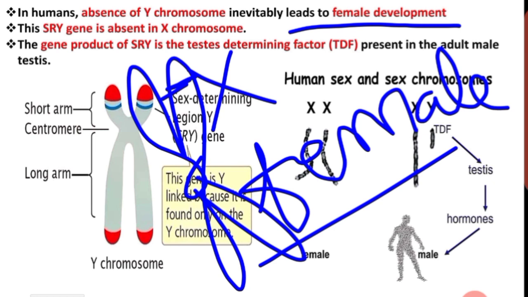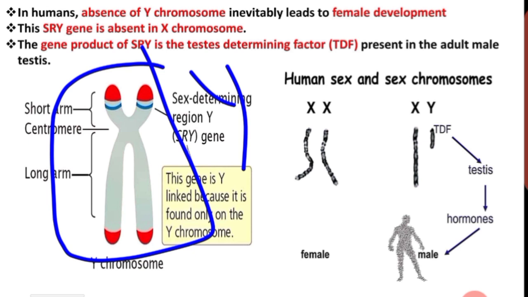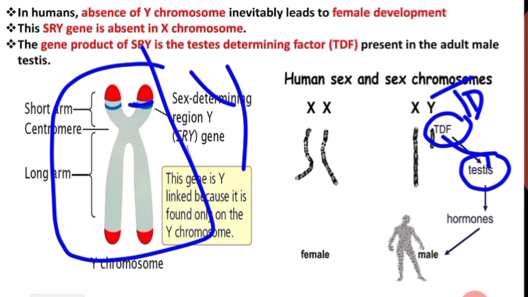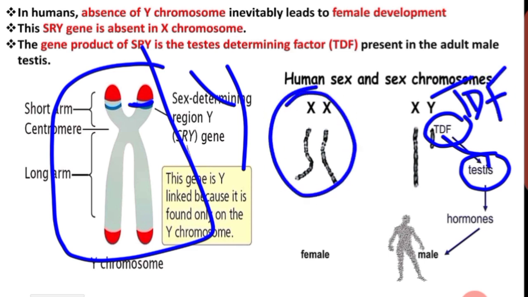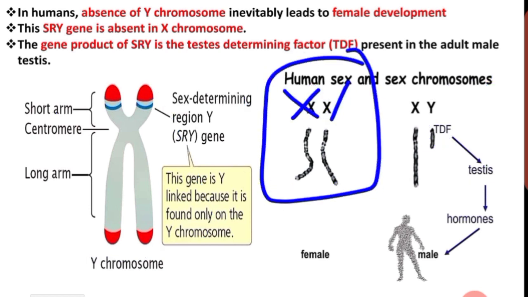This is the Y chromosome, it has the SRY gene. The gene product of SRY is actually TDF, which is missing in the X chromosome. I just told you that absence of the Y chromosome gives female development, that is, they have X chromosomes, and the X chromosome doesn't have the SRY gene, right?